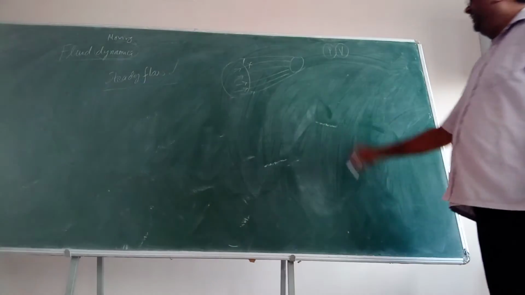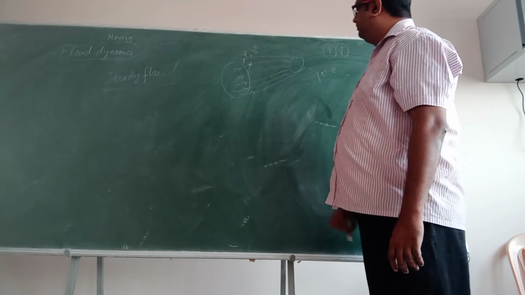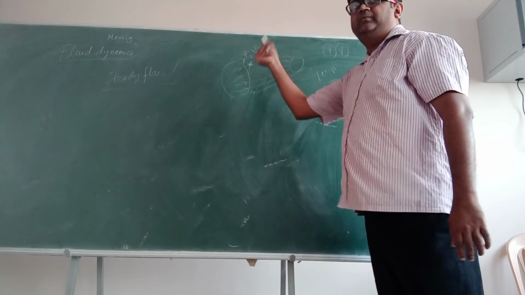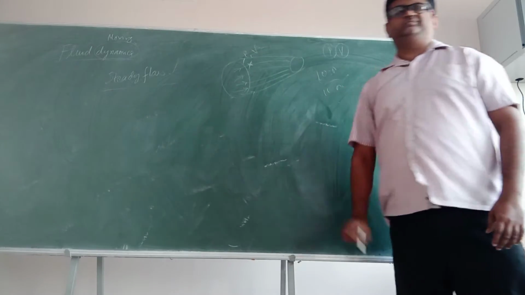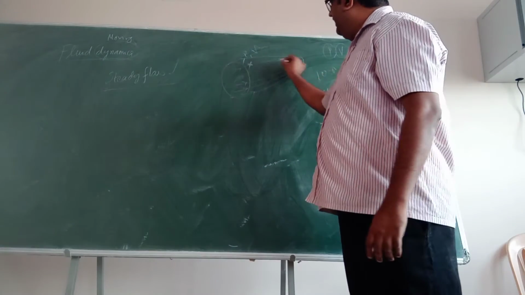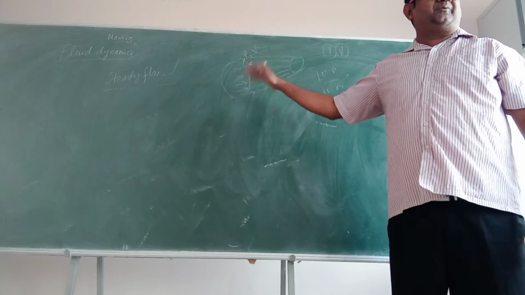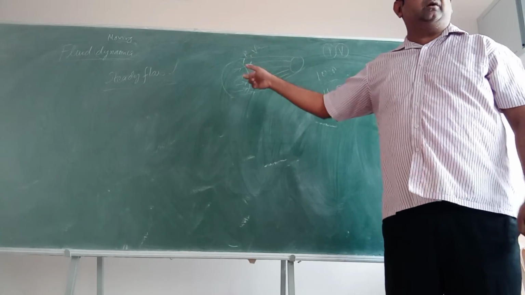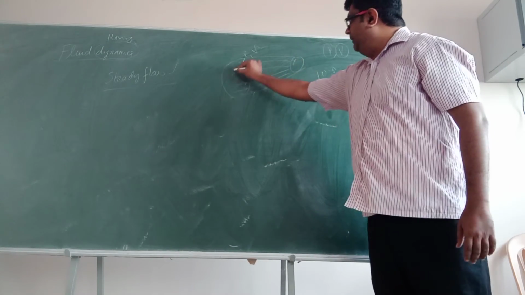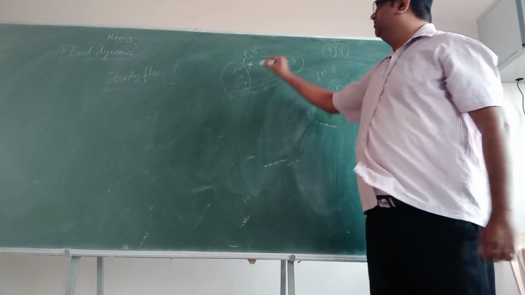That means if I take 10 o'clock, I took this point, I measured pressure and velocity, I found it constant. Then I went at 11 o'clock, again I took the same point, I measured, it is constant, it is steady flow. Okay? Now, all these arrows what I have shown you, they are showing you the trajectory or the path of that particular particle. The particle which was here, it went to here. How? It took a trajectory. It took a path. Isn't it? This is called flow line.